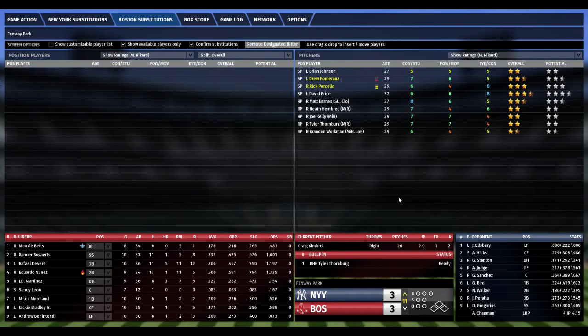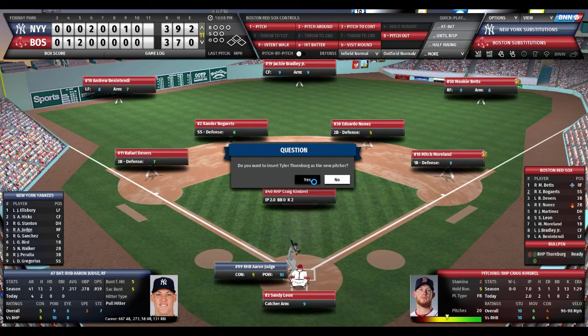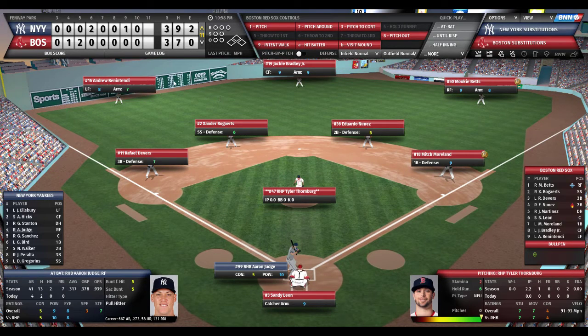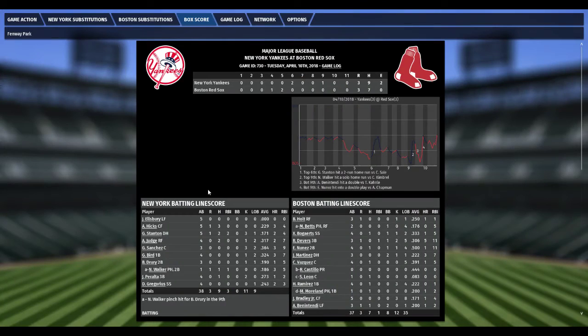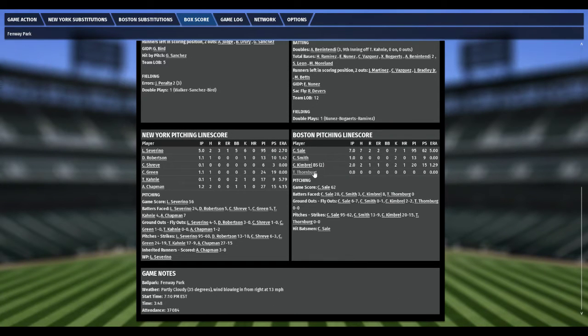So, let's just see what Craig Kimbrell is. Kimbrell's pretty much done. And I don't want him to give it up against Judge because then his morale will go down. So here comes Tyler Thornburg. Craig Kimbrell's day is done. And he gave up the game-tying home run to Neil Walker. Let's just give you Kimbrell. Kimbrell went 2 innings, 2 hits, 1 run. It was earned. It was a home run to Walker. Struck out 2, walked none.